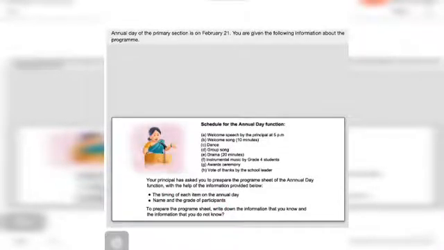So what do you want to do now? To prepare the program sheet, write down the information that you know and the information that you don't know. In this chapter, we have studied stepwise gathering of information, and in the second step you will analyze the goal and identify the requirements of subtask. For that, whatever information you know, you want to write it separately, and whatever information you don't know, you want to write it separately. Think for 5 minutes, then you want to answer the question.